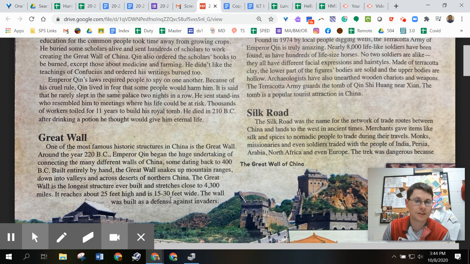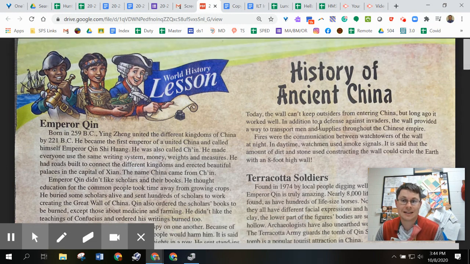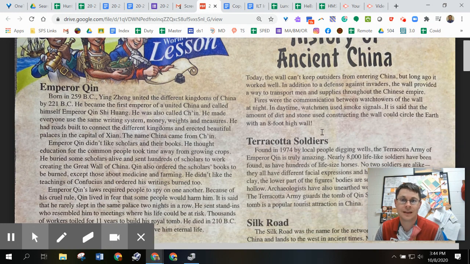The wall was built as a defense against invaders. Today, the wall can't keep outsiders from entering China, but long ago it worked well. In addition to a defense against invaders, the wall provided a way to transport men and supplies throughout the Chinese Empire. Fires were the communication between watchtowers of the wall at night. In daytime, the watchmen used smoke signals. It is said that the amount of dirt and stone used constructing the wall could circle the earth with an 8-foot high wall. That's crazy.